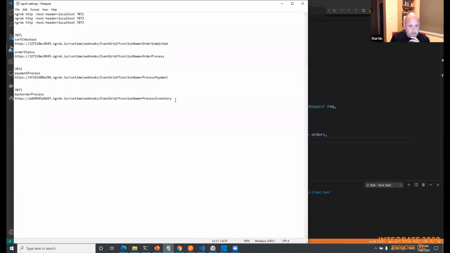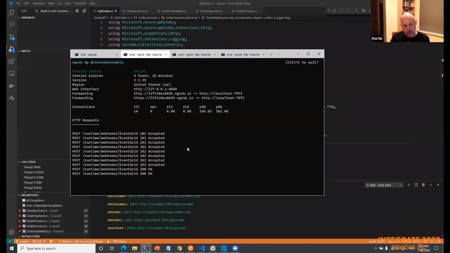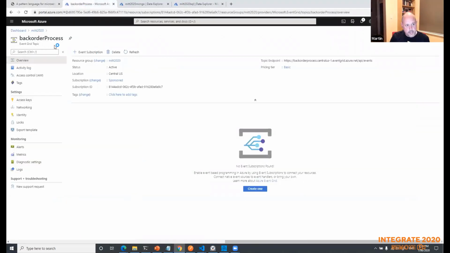What I'm going to do is go in here. I've got something prepared earlier. I'm going to copy that. I'm using a thing called ngrok, which allows me to have my localhost exposed out to the internet. So that's what this is doing here. I've got a backorder process event grid topic here. So this is an event grid topic.